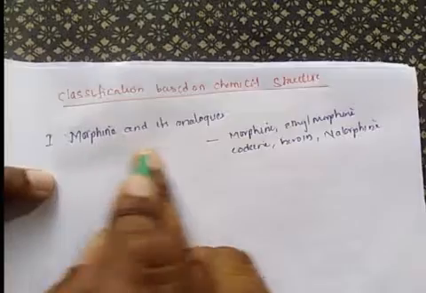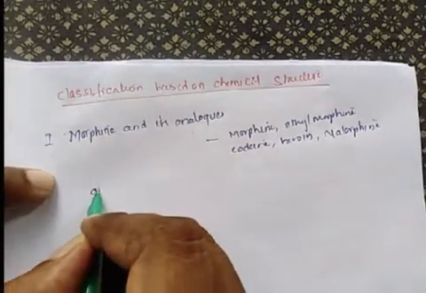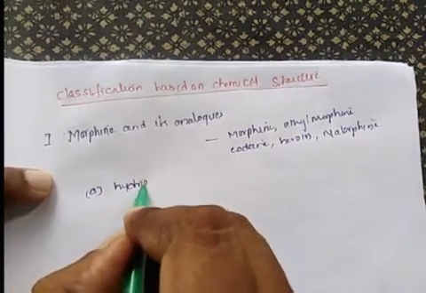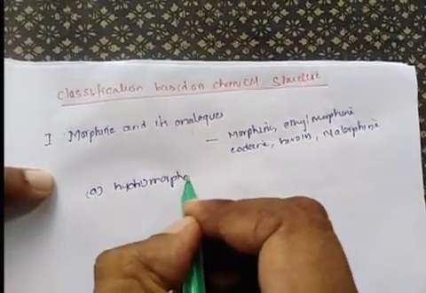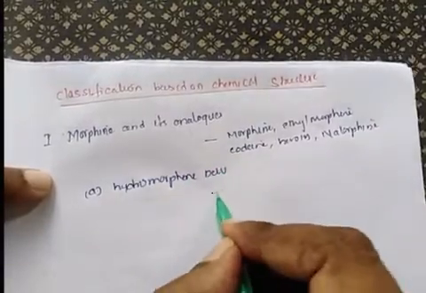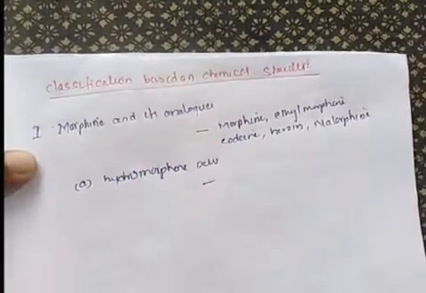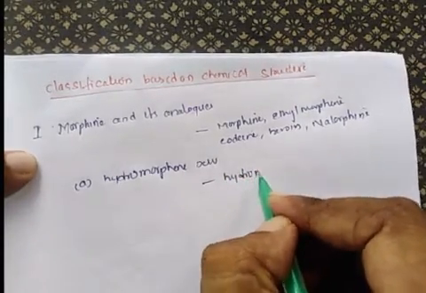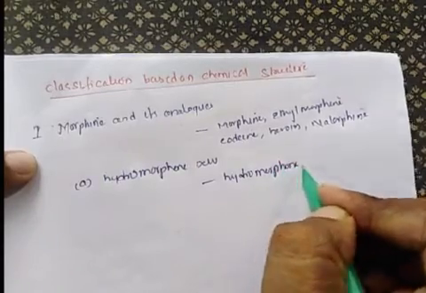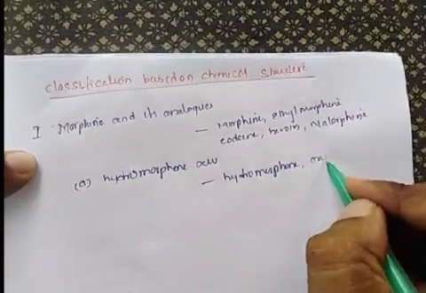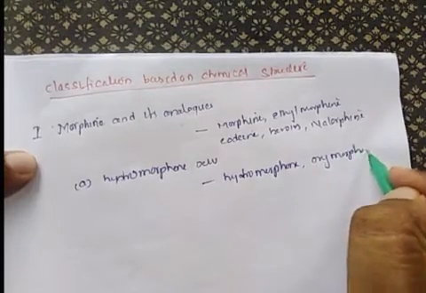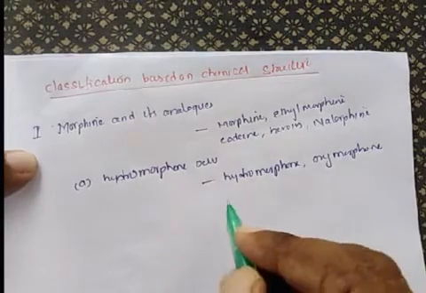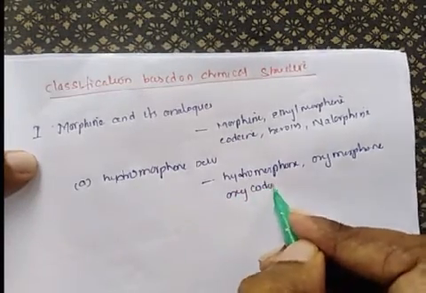Under the morphine and analogs, category A is the hydromorphone derivatives. Examples are hydromorphone, oxymorphone, oxycodone.